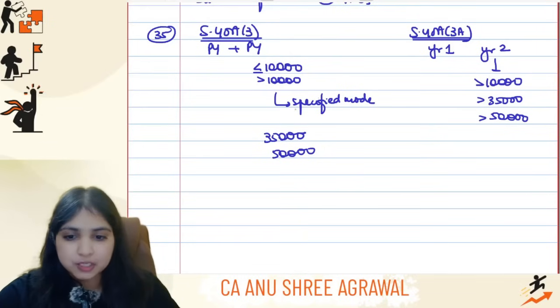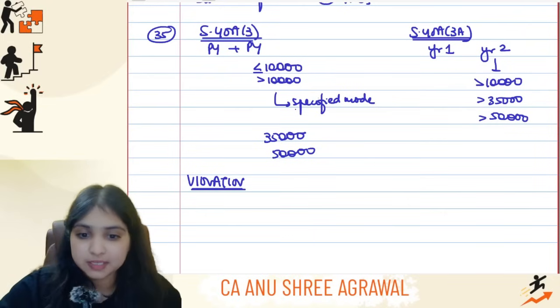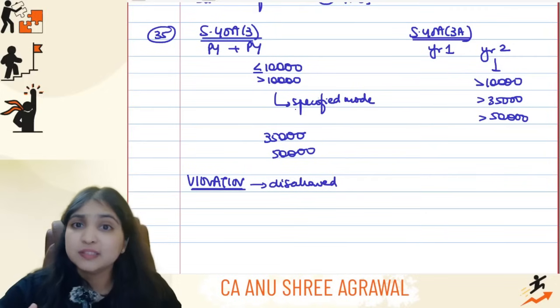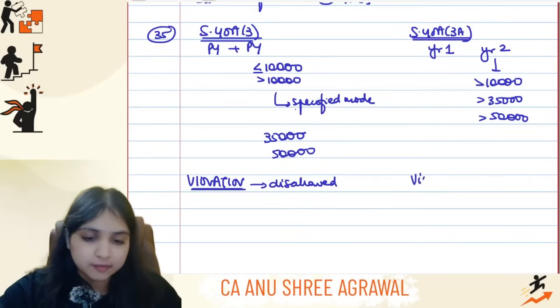So in 40A subsection 3, what if there is a violation? That is, what if you make the payment more than the limit in non-specified mode? Then that amount will be disallowed. It will be fully disallowed, guys. You don't disallow just the excess. You disallow it fully. But in 40A subsection 3A, if there is a violation, here we don't disallow. Instead, we assume it to be income. It is deemed income and we will tax it under the PGBP head.